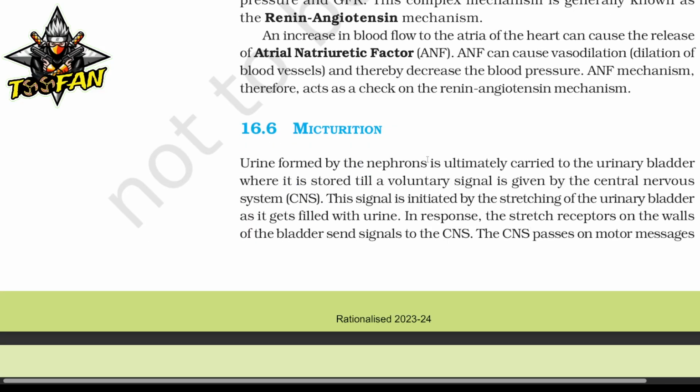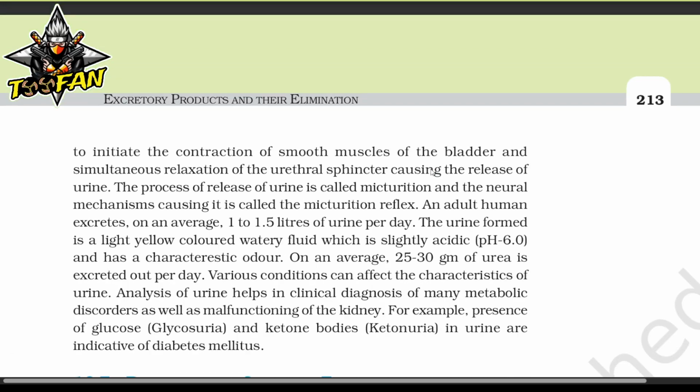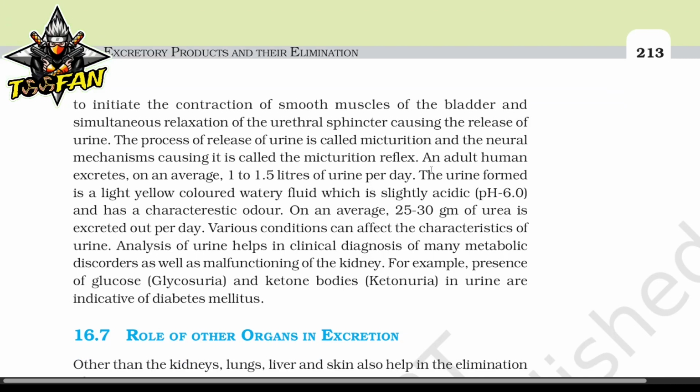Micturition. Urine formed by the nephron is ultimately carried to the urinary bladder, where it is stored until a voluntary signal is given by the central nervous system. This signal is initiated by the stretching of the urinary bladder as it gets filled with urine. In response, the stretch receptors on the walls of the bladder send a signal to the CNS. The CNS passes on a motor message to initiate the contraction of smooth muscles of the bladder and a simultaneous relaxation of the urethral sphincter, causing the release of urine. The process of release of urine is called micturition, and the neural mechanism causing it is called the micturition reflex.